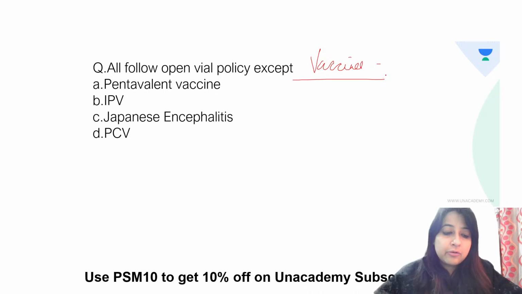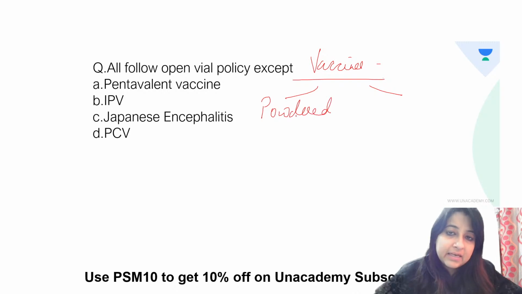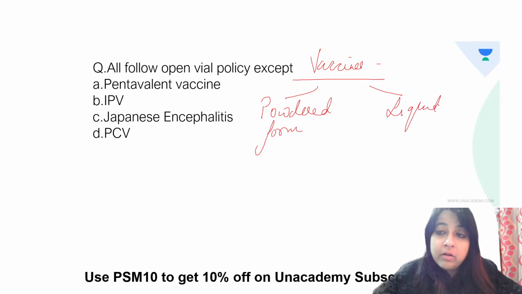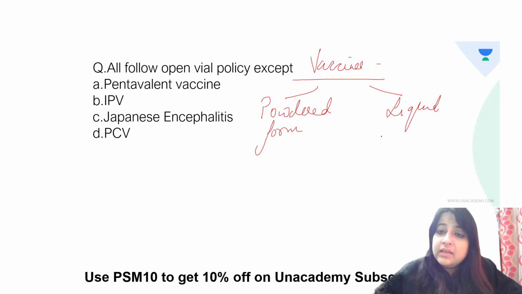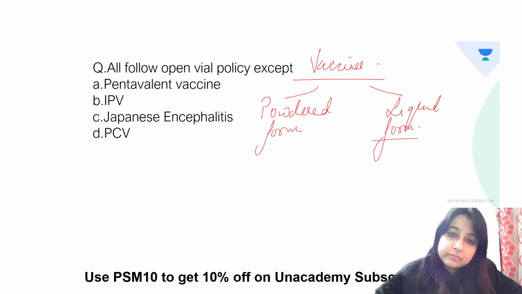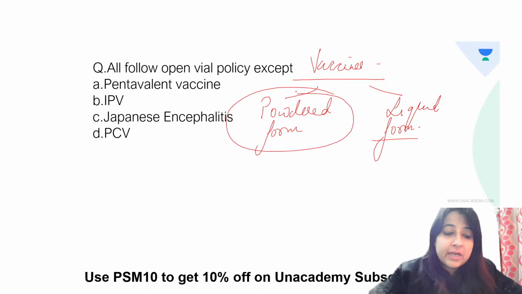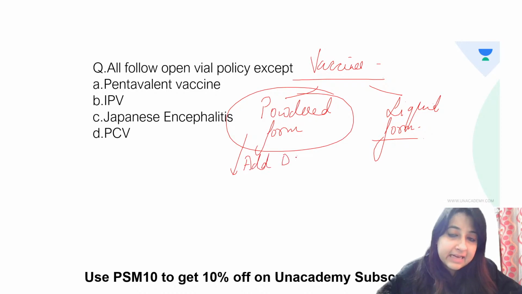Whenever you talk about vaccines, how are the vaccines available? The vaccines can be available in the powdered form or liquid form. Now, can you inject a powder? We can't inject. So to them we add a diluent.